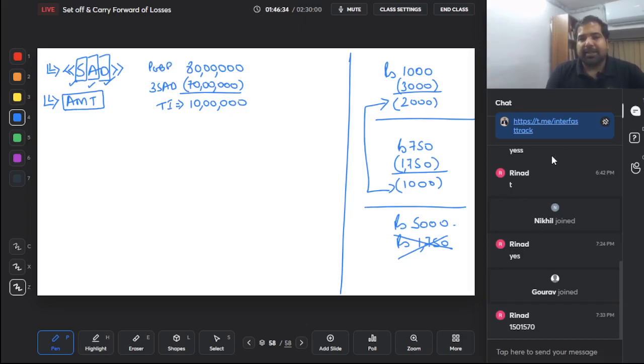Let's calculate tax, guys. 1,12,500 is the basic tax. Any surcharge? No, because your total income is not more than 50 lakh, 1 crore, etc. HEC and total. So 1,12,500 into 104% is 1,17,000. This is what is your tax payable. You are very happy to pay this tax.